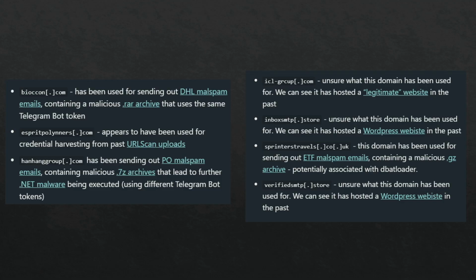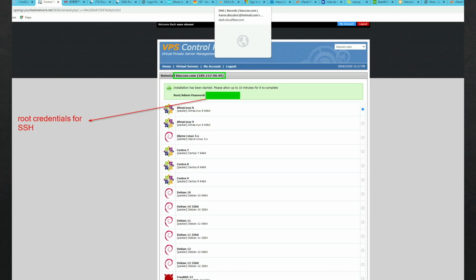So it's pretty interesting. But we can go through and look at the more domains he owns and link these to other campaigns to start building up a picture of this individual and the activity he gets up to in the cybercrime world. But so on and so forth. We can go through, and there's hundreds and hundreds, and I haven't included all, but we can start getting his root credentials for SSH. So he's just bought a VPS and set it up. He's probably going to use this in a few hours to start sending out mass phishing emails. But look, we've got his root credentials.